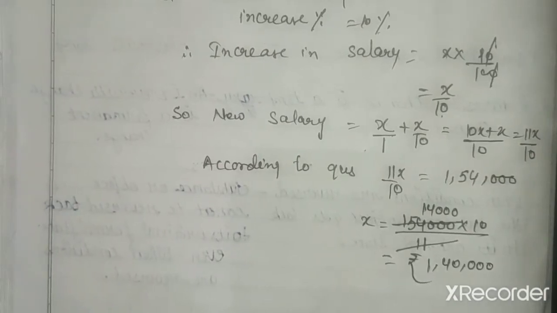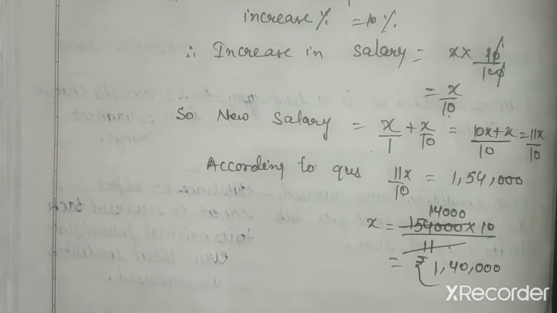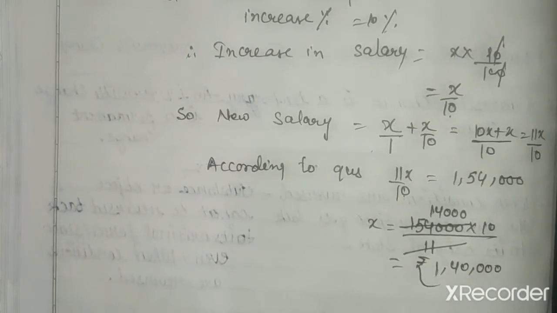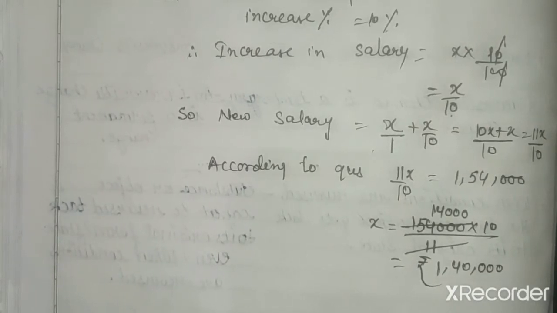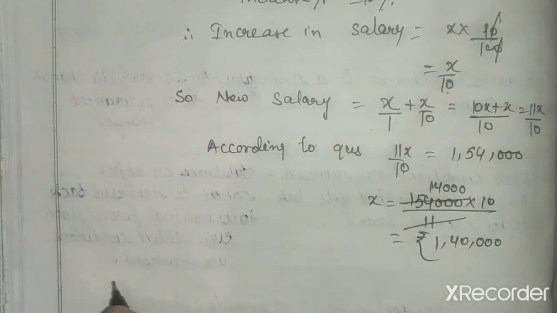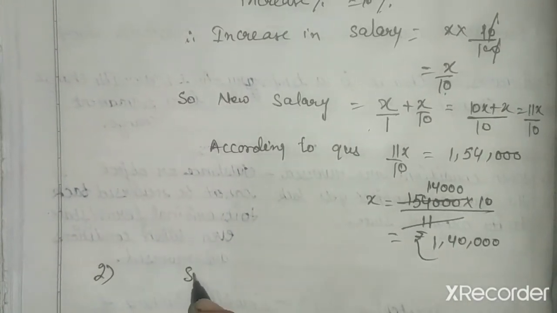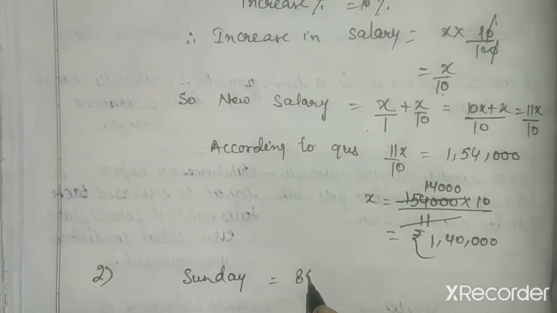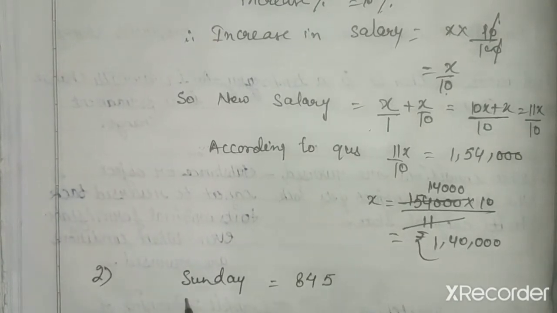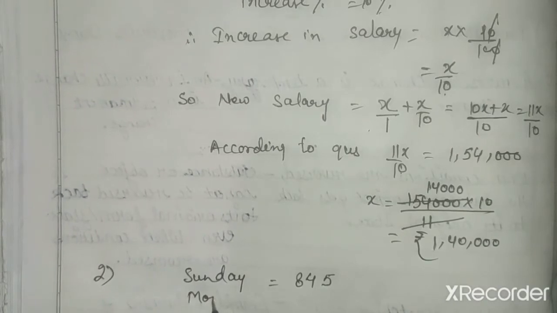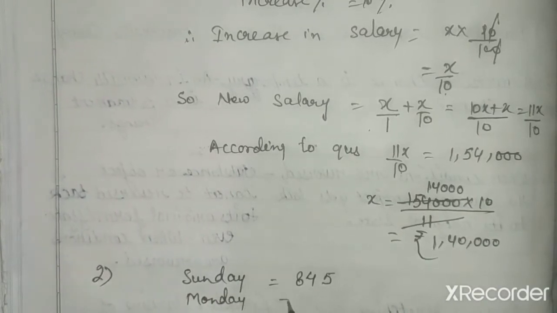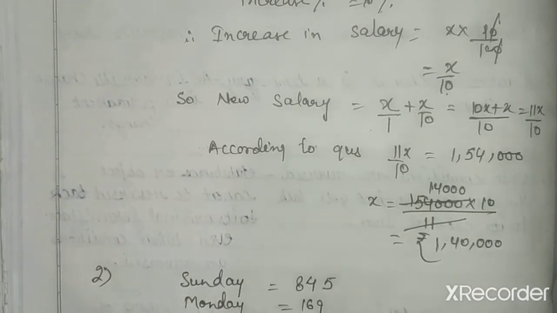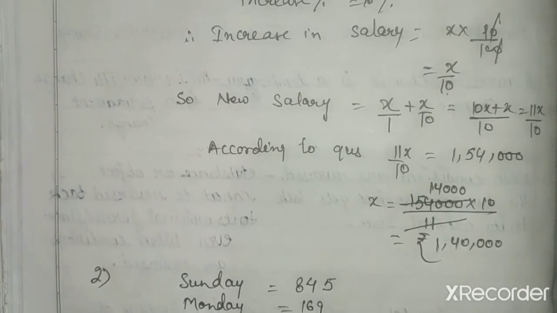Now we have question number 2: on Sunday people went to the zoo. The number of people who went on Sunday is equal to 845, and on Monday it is equal to 169. You have to find the decrease percent.